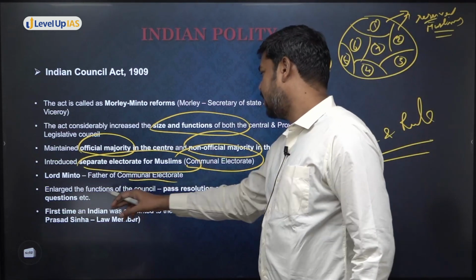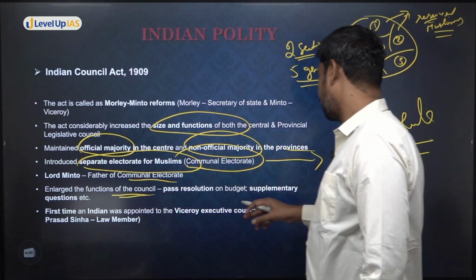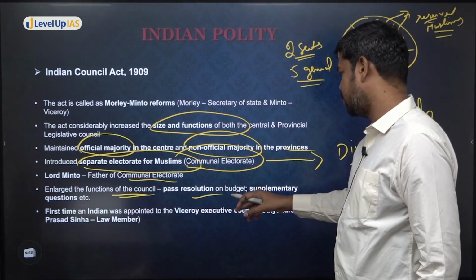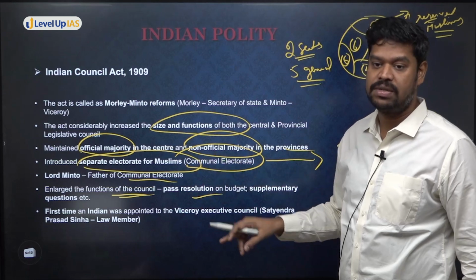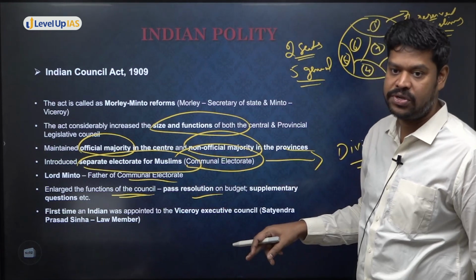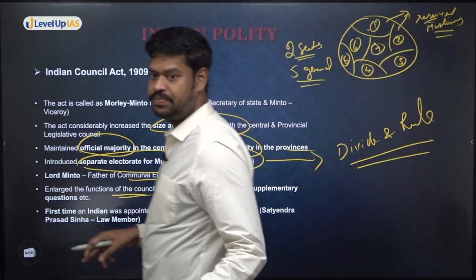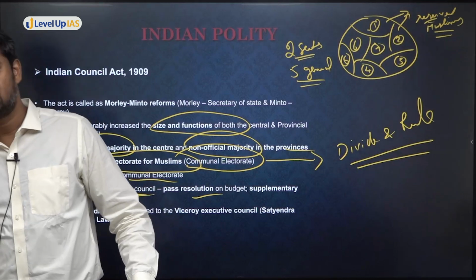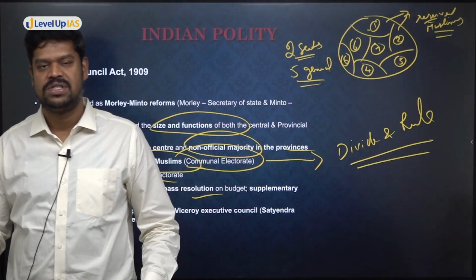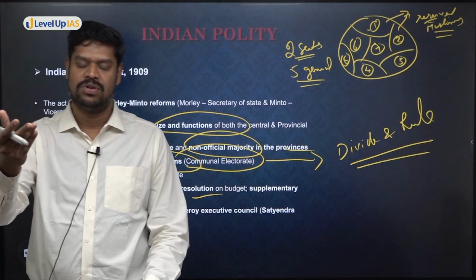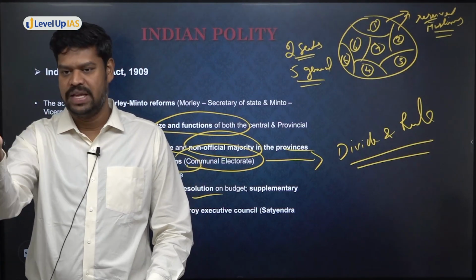Okay, so then it enlarged the functions of the council. So what were the functions? Pass resolutions on the budget. So they can pass resolutions on the budget. That is very important, not only discuss the budget. What do you mean we pass resolutions on the budget? Very good. So there is something which is called cut motions. Have you ever heard of cut motions? Which is a very advanced concept. If somebody knows about it, probably they have an idea already.